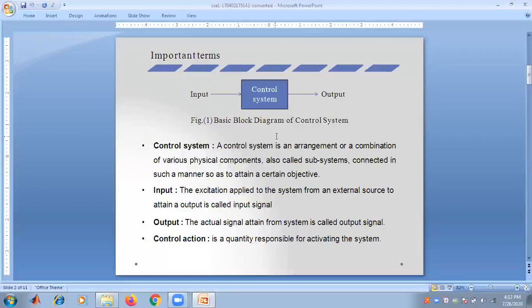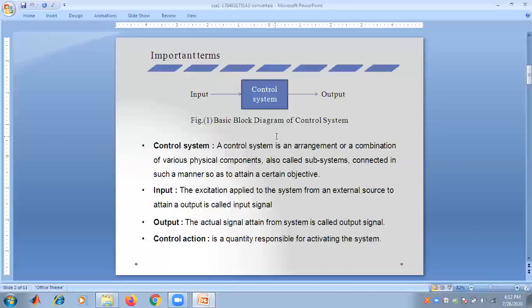So the definition of the control system is that it is an arrangement or a combination of various physical components, generally known as subsystems, that are connected in such a manner so as to attain